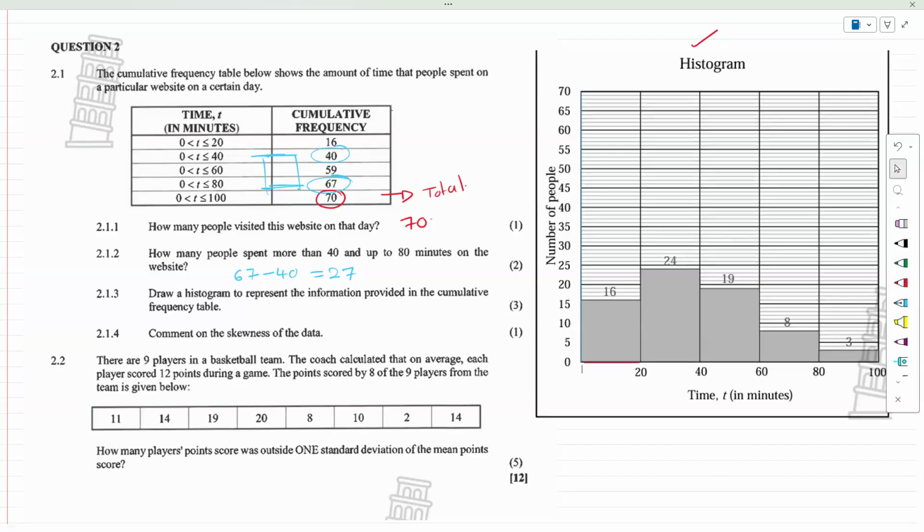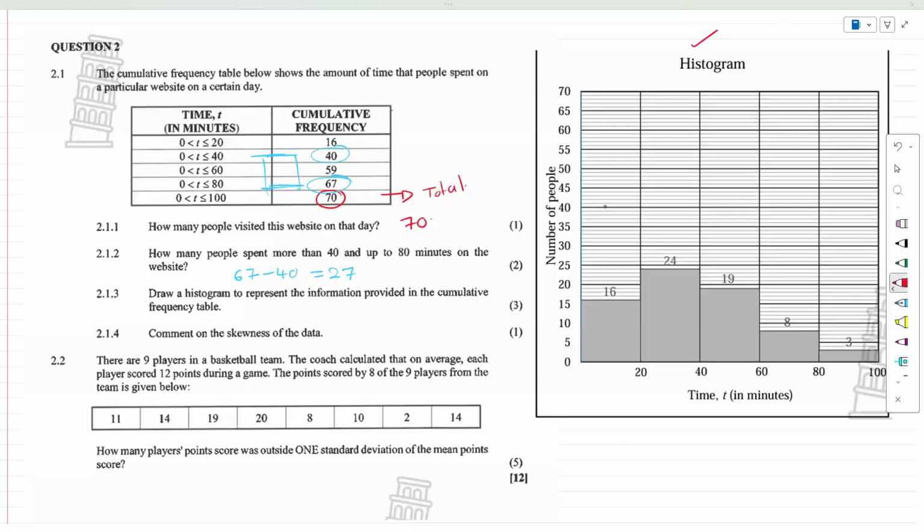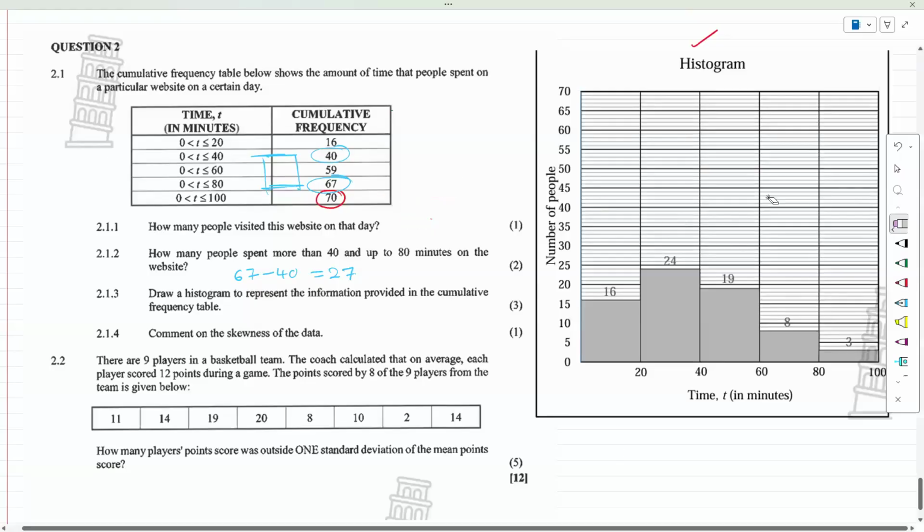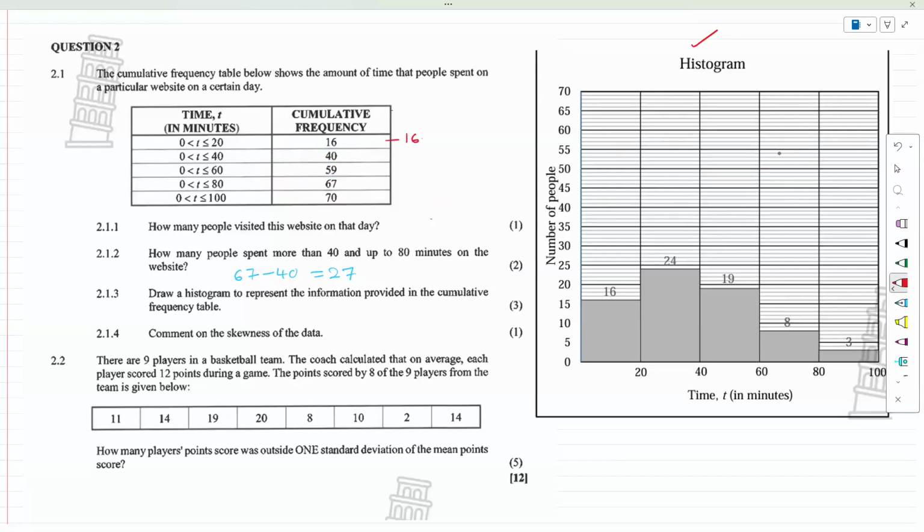0 to 20. Okay, guys, I'm going to remove all of this because it might be difficult to see. But if we needed the frequency of this table, this would be 16. This would be 40 minus 16, which is 24. 59 minus 40 would be 19. 67 minus 59 would be 8. And 70 minus 67 would be 3.